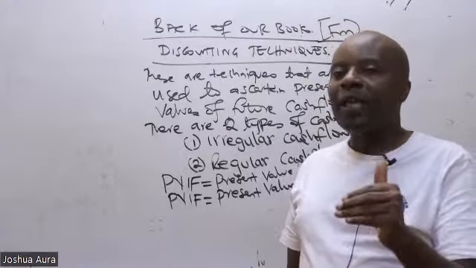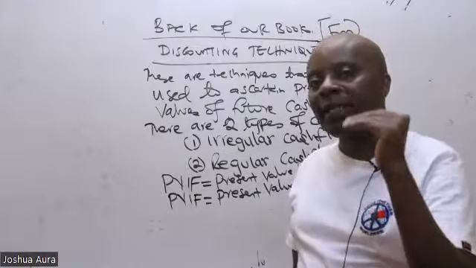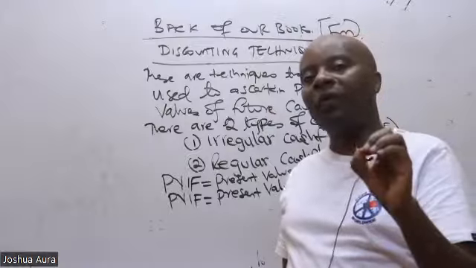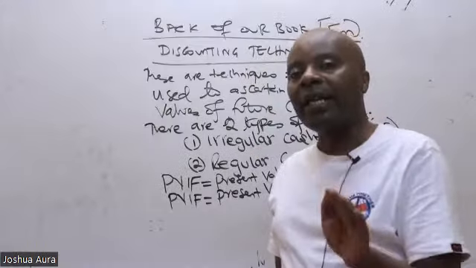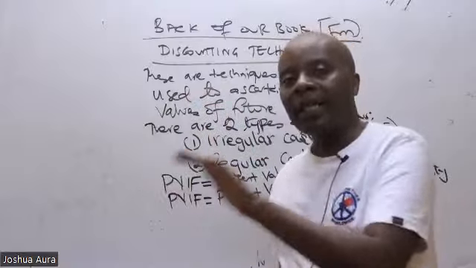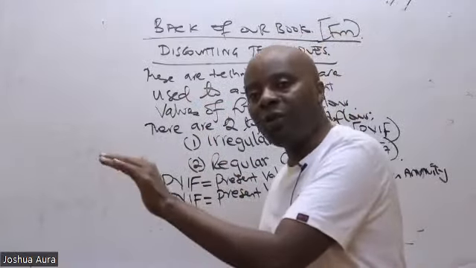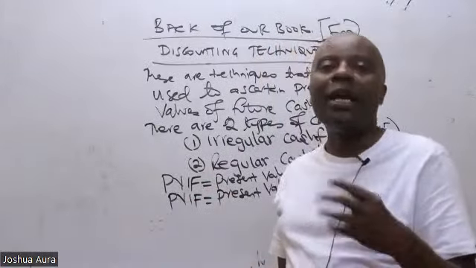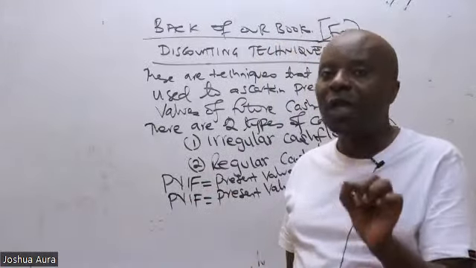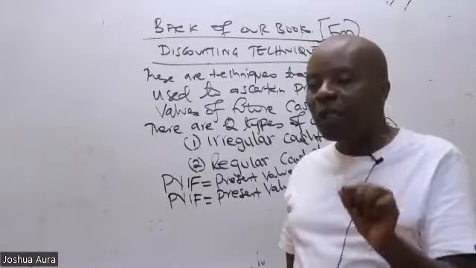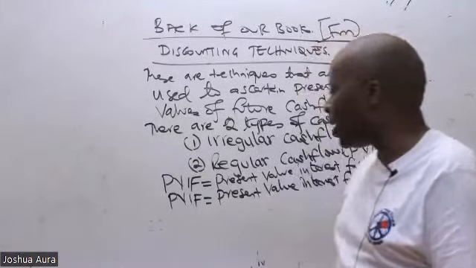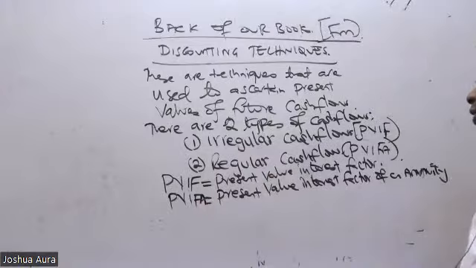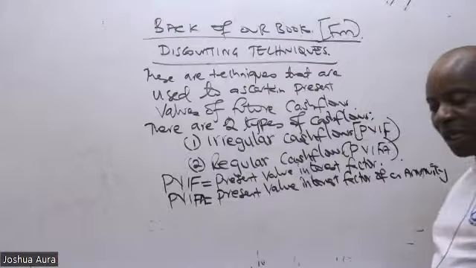And if, for example, the cash flows that I'm getting here, ladies and gentlemen, are regular, like this year you are giving me 10, next year 10, the other year 10, the other year 10. So if it is 10, 10, 10, then we call them uniform. Uniform are also called annuity. And if there are annuities, then automatically we shall be using what we call PVIFA. Sorry, here I left an A. So this is supposed to be PVIFA, which is present value interest factor of an annuity. Now listen to me very well.